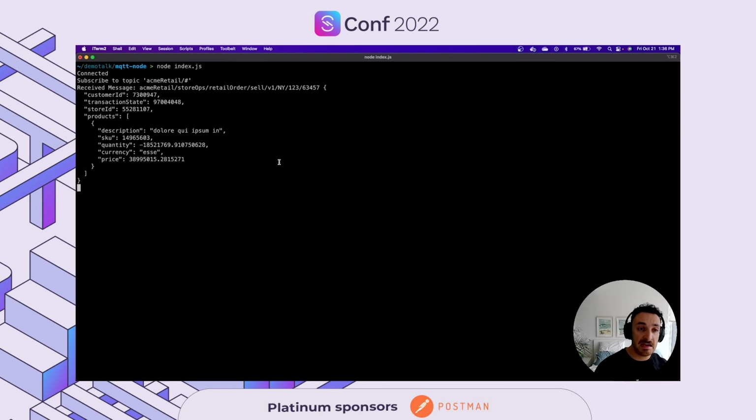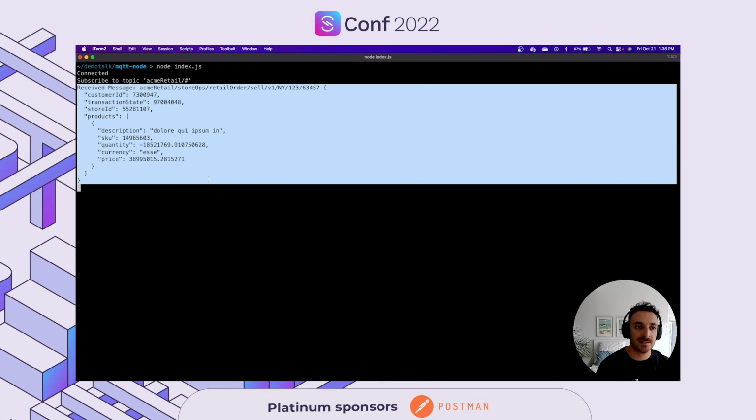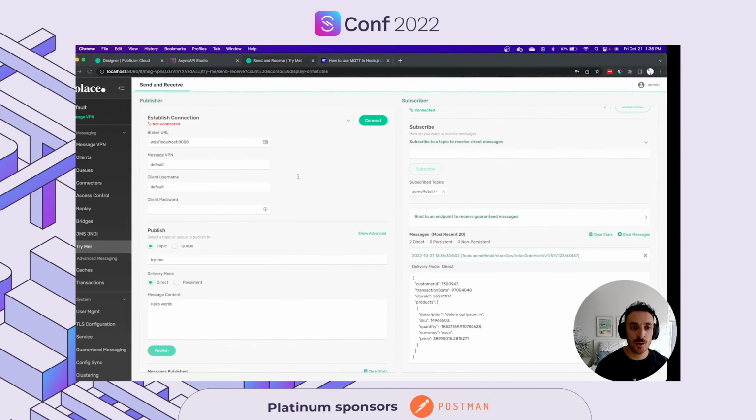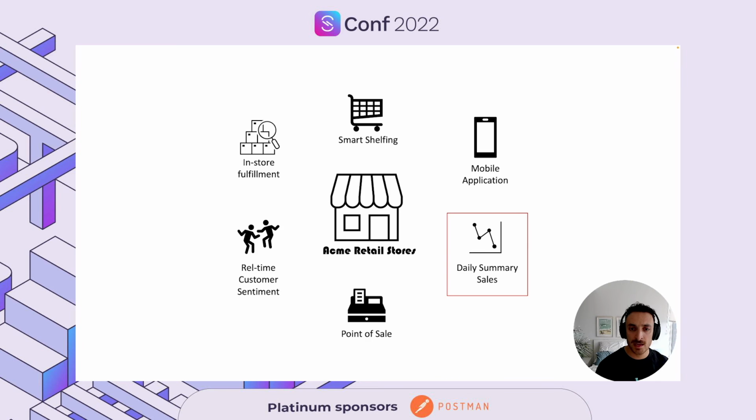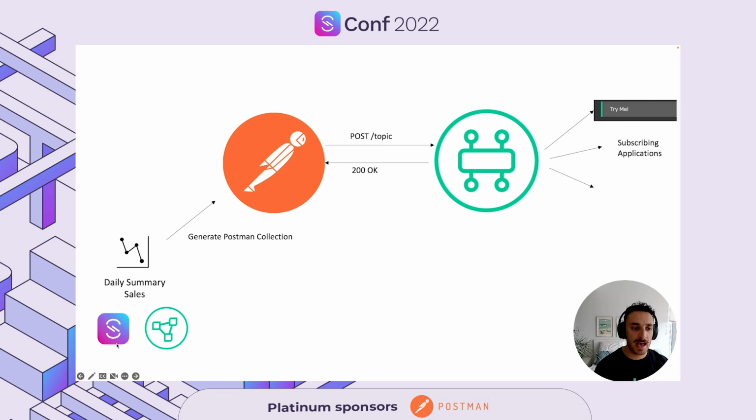This is my local microservice. It is a very simple MQTT application that is connected to the Solace broker, and it says that it received a message on this topic, and this is the payload of the message. So pretty much what we just did is demo how, with publishing a message to a Solace broker, we're leveraging the protocol translation functionality of the broker. We're able to connect to the broker using a WebSocket protocol and an MQTT protocol.